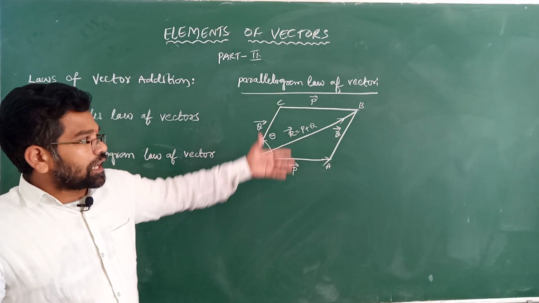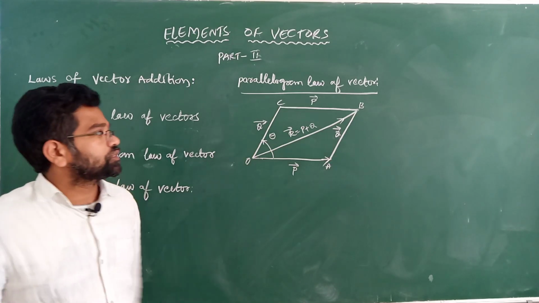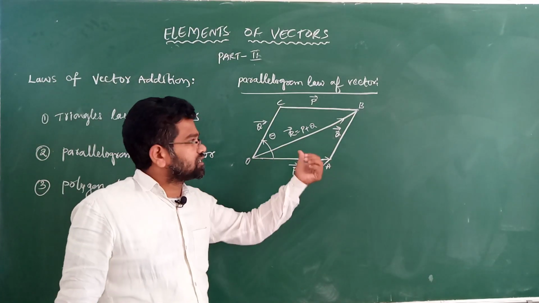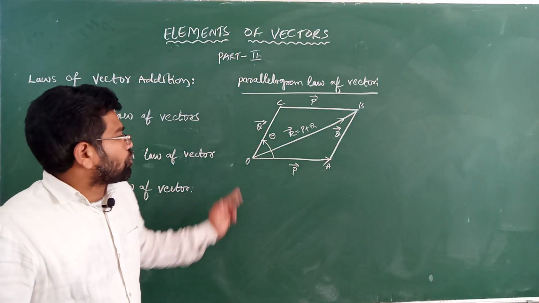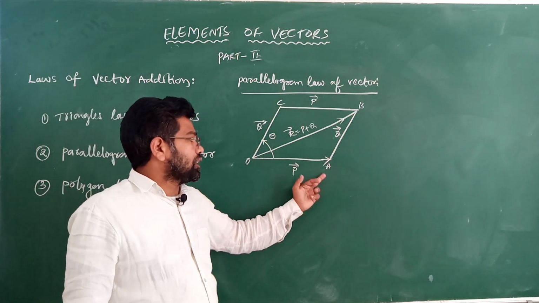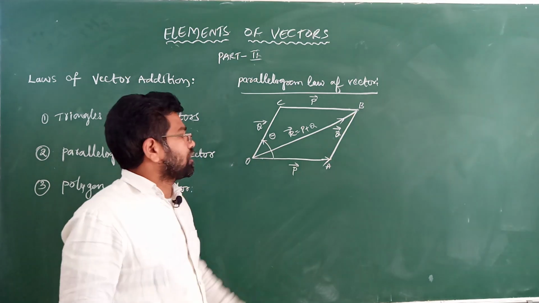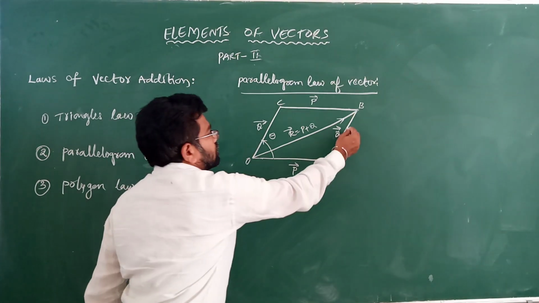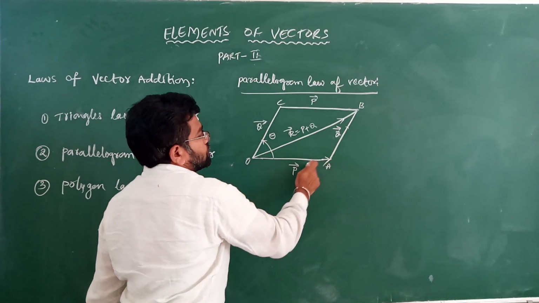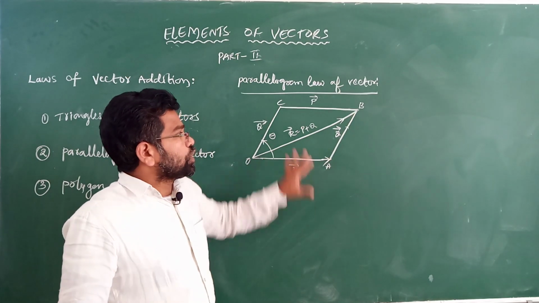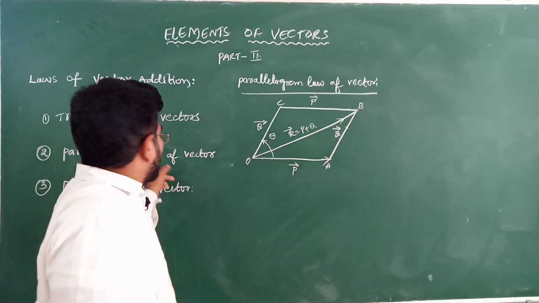We can see this parallelogram is like a sweet in shops. Some types of sweets look like this parallelogram. OA is nothing but the p vector, CB is also the p vector, and AB is nothing but the q vector. We can observe that the double of the triangle forms the parallelogram law.